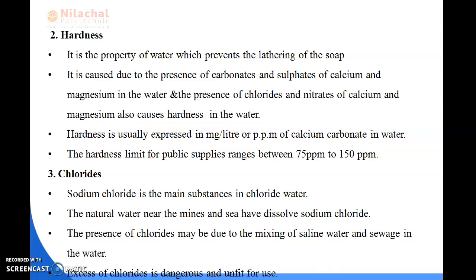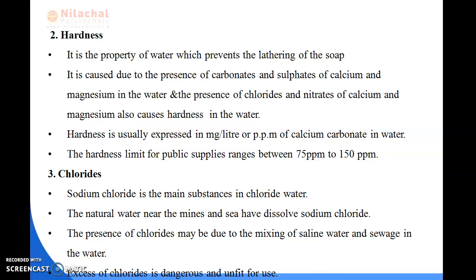As we all know, sodium chloride is the main substance in chloride water, and it is mainly found near the mines and the sea. The presence of chloride is mainly due to the mixing of saline water and sewage in the water. If the chloride is in excess, then it is very dangerous and unfit for us, so we cannot use the water if chlorides are present in it.